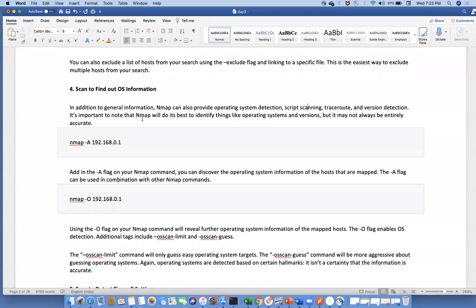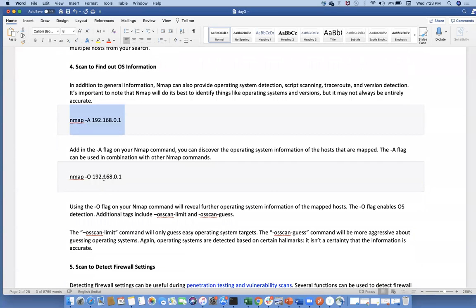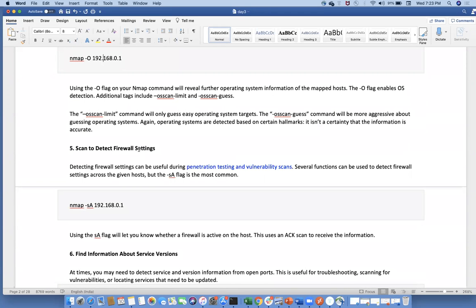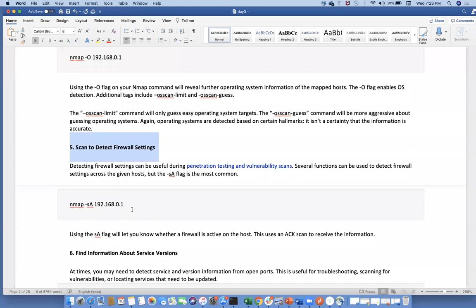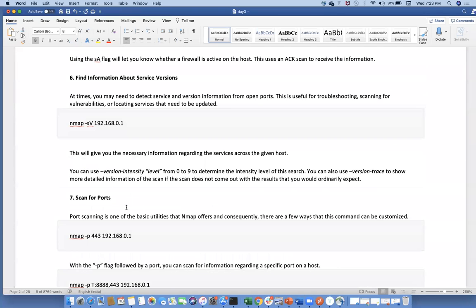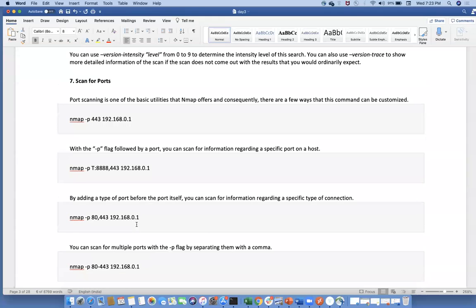It's important to note that nmap will do its best to identify things. So this is what I have given. And -O is a flag. The nmap command will reveal other operating system information of the hosts. Scan to detect firewall settings, yes, definitely you can do this. And find information about service versions. Scan for ports. So everything you can use.